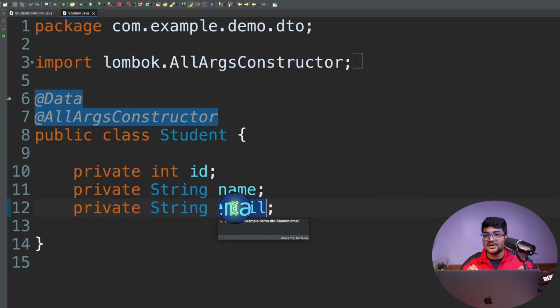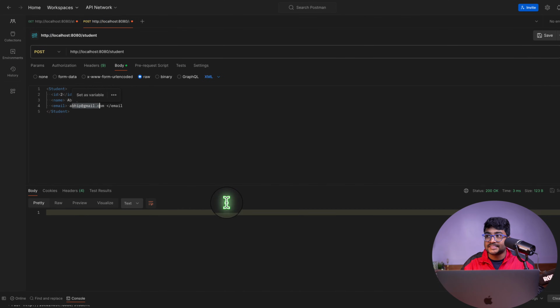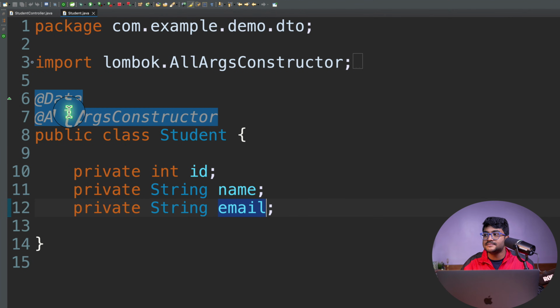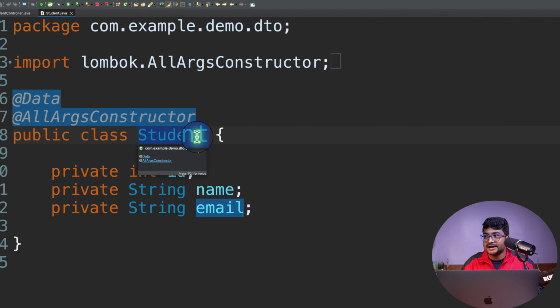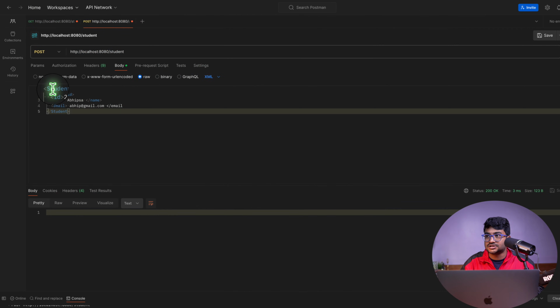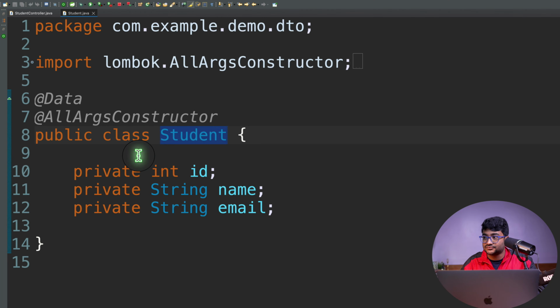But there is only one thing you have to obey: the attribute names that we have specified over here should exactly match the property names of the DTO class that you have created. Right now, this is student and this is also student, and all these values and attributes exactly match our properties.